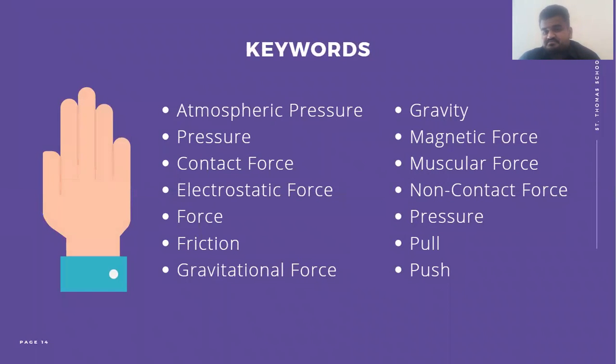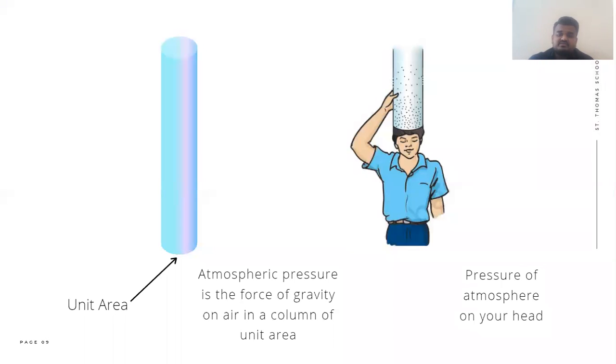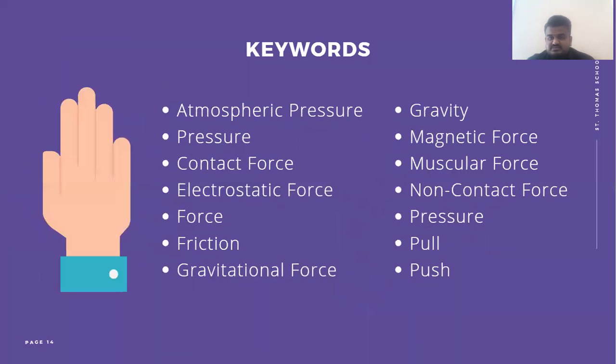So this was the atmospheric pressure. What is the atmospheric pressure and how is it being created? Now we have already completed all the topics from this chapter. The topics we have discussed, first of all, are atmospheric pressure. Right now we have discussed what atmospheric pressure is. In the last lecture we discussed pressure.